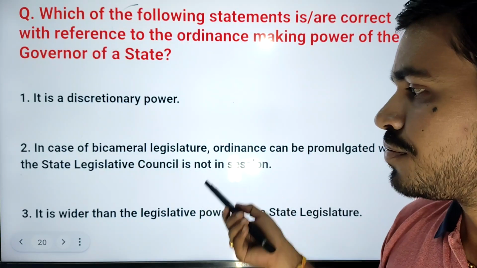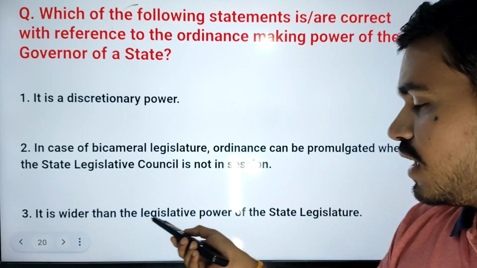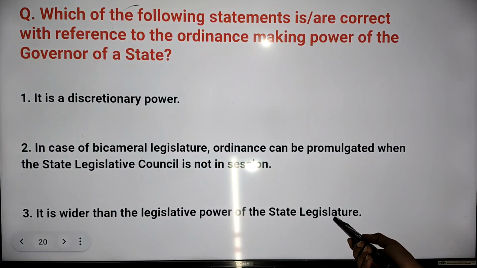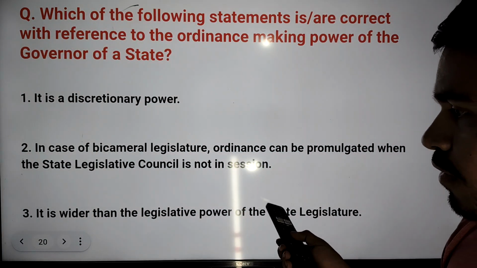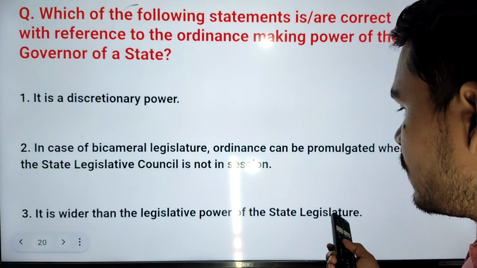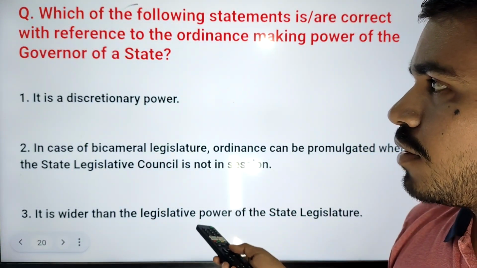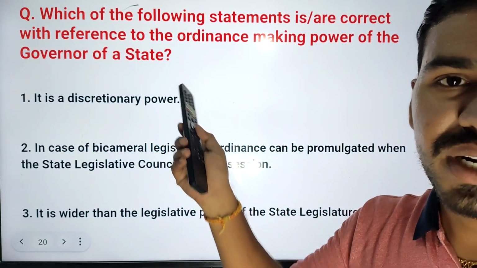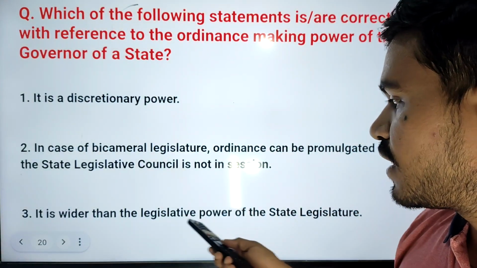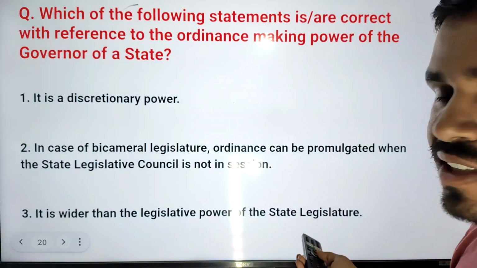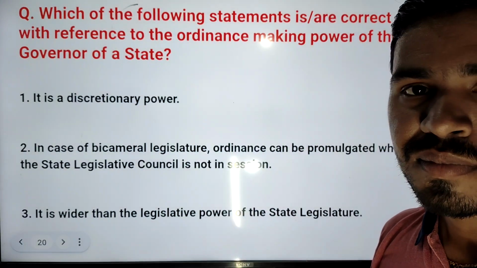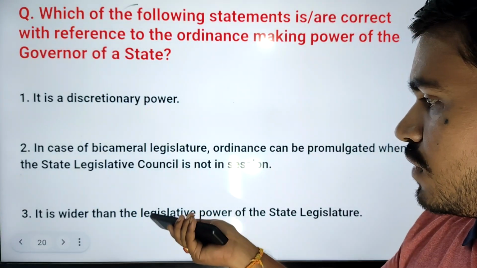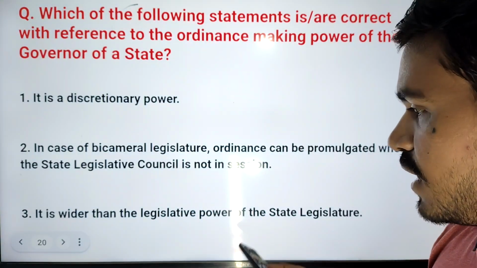This statement is also correct. If you see the third one, it is wider than the legislative power of the state legislature. No. So laws which can be passed by the state legislature can also be promulgated using the ordinance power, but it is not wider than the legislative power of the state legislature. So it is a temporary law. So it is not wider than the legislative power of the state legislature.